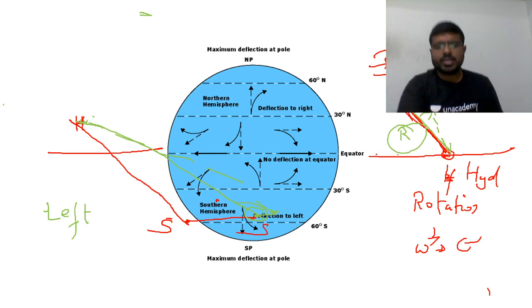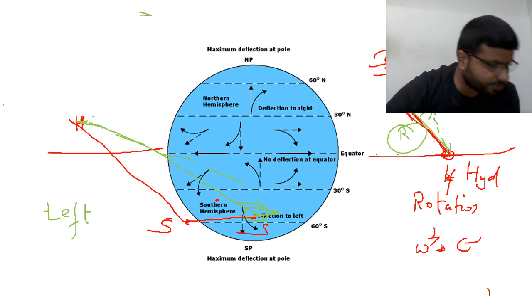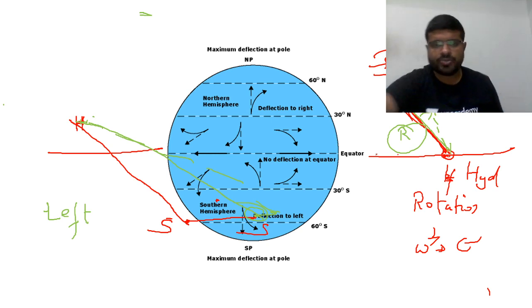So as you can see in this diagram, there is no deflection at the equator. There is deflection towards the right in the northern hemisphere. There is deflection towards the left in the southern hemisphere. Right, this is what Coriolis force is.